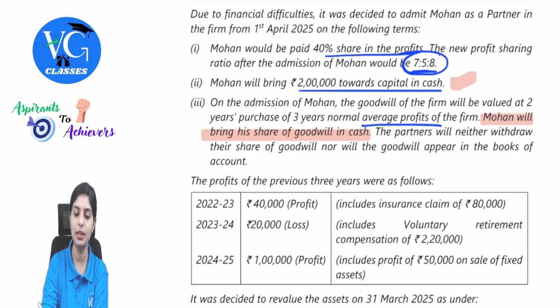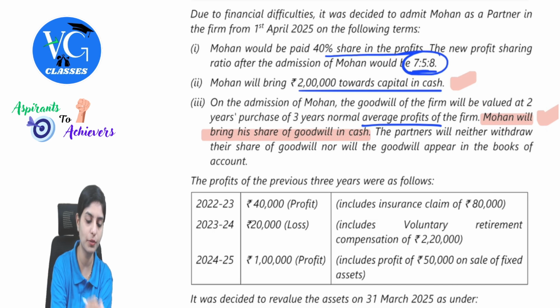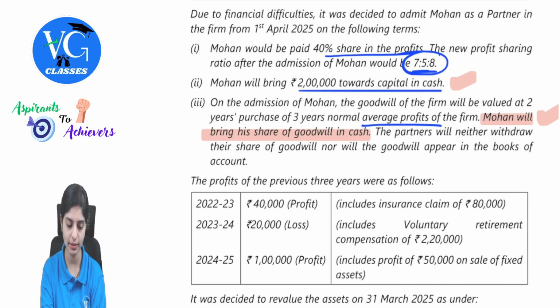So, there is capital brought in, there is goodwill brought in, and the partners will neither withdraw their share nor will the goodwill appear in the books of the accounts. That is what the precise point is.